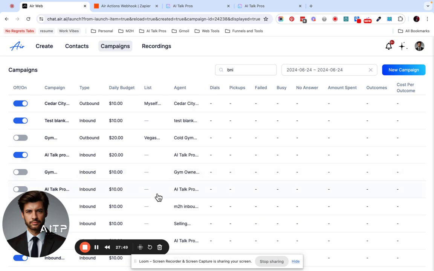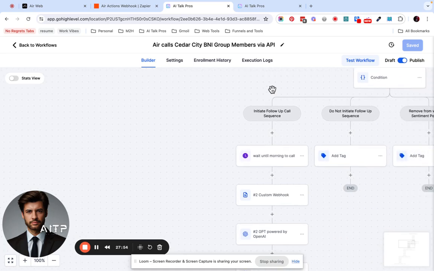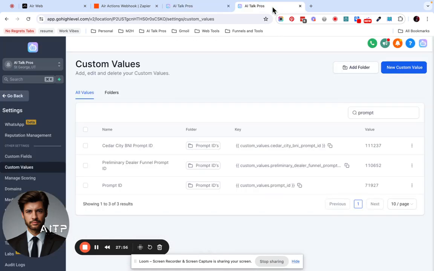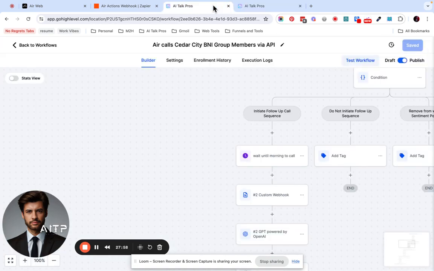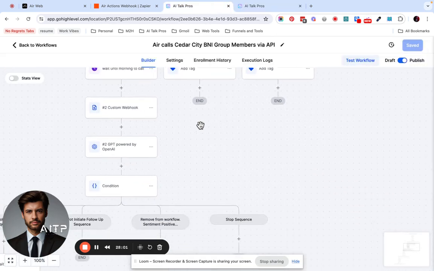Anyway, looks like that's ready. So we have the campaign launched. We have our workflow saved and published. Let's see. That's good. This is good.